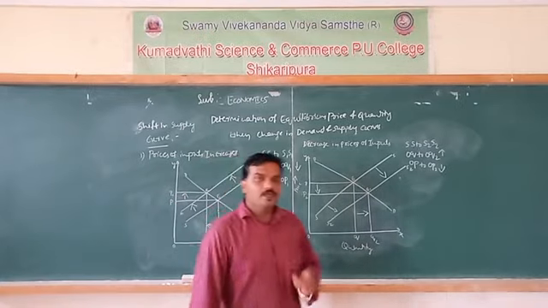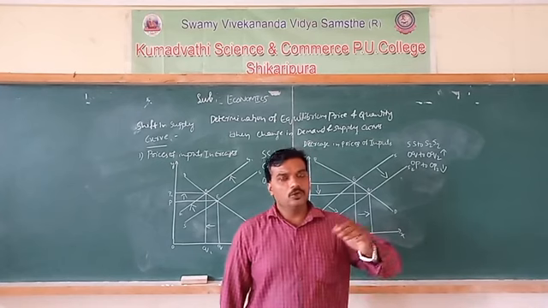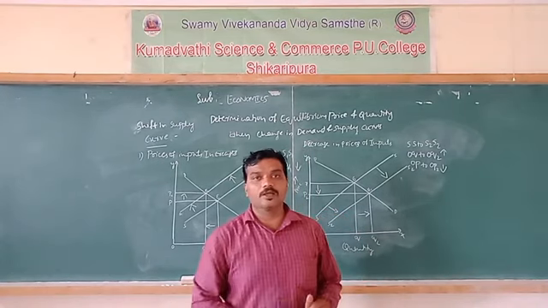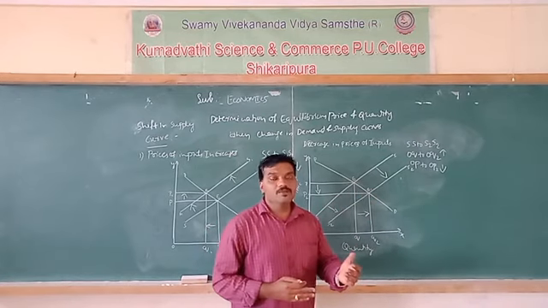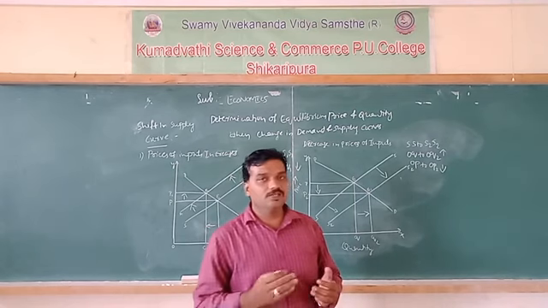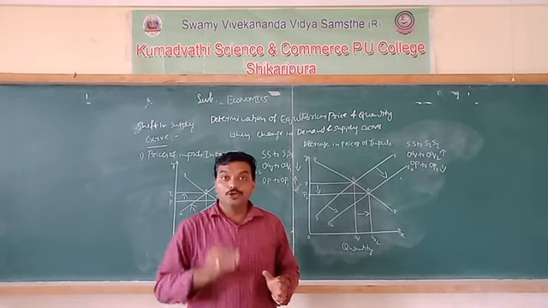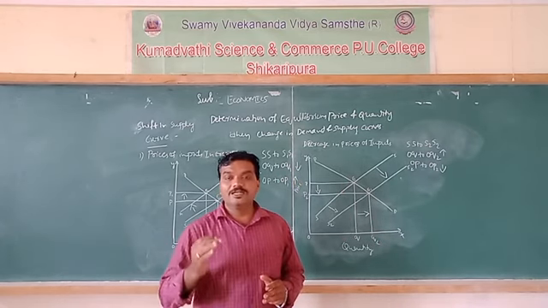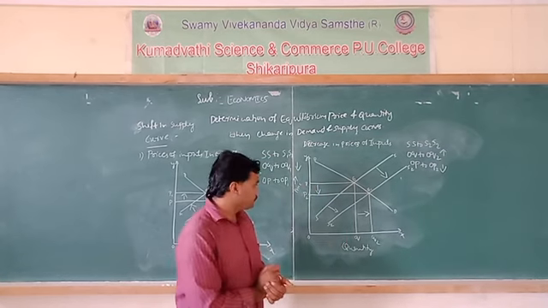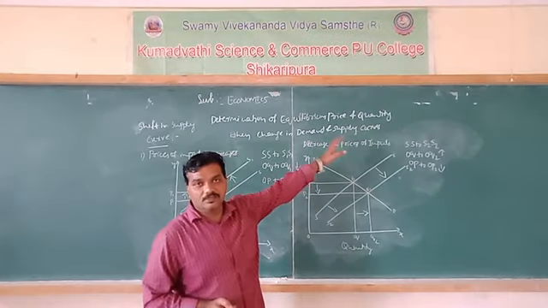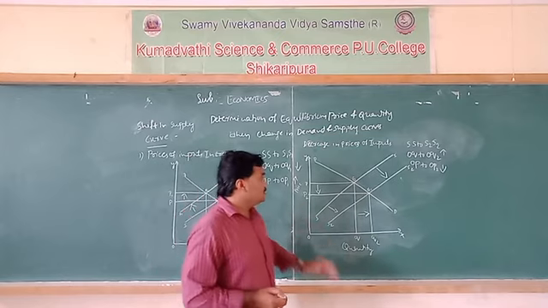Just keep in mind, in a perfectly competitive market, the market equilibrium is achieved when the downward sloping demand curve and the upward sloping supply curve intersect each other. Sometimes it may shift. That is, equilibrium quantity may increase or decrease, or equilibrium price may increase or decrease due to shifts in the demand curve or supply curve. Okay. So this is about the effect of shifts in demand and supply curves on the equilibrium price and equilibrium quantity.